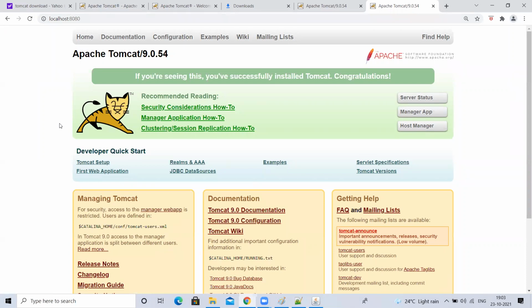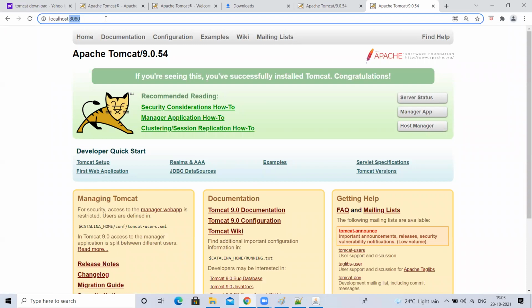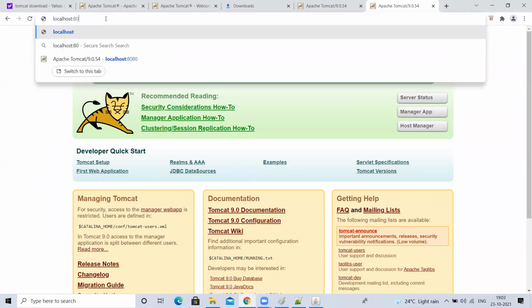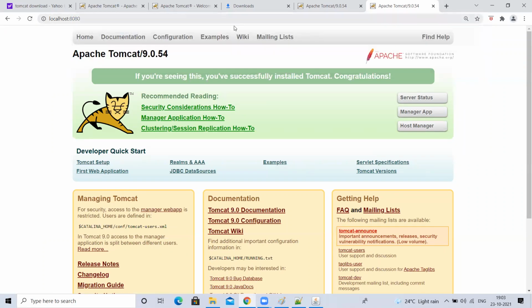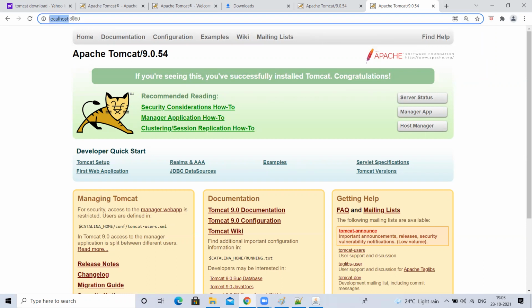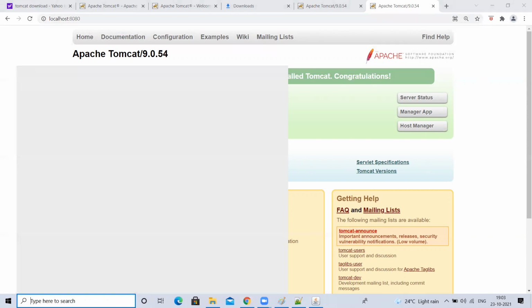HTTP. What is the default port number? Not 80, okay, we'll see that later. For now, I'm accessing with 8080. So now you may get one question: what is this localhost? We know HTTP, because I want to access this application through the internet, so I use the HTTP protocol. But what is this localhost and 8080? Yes, try to understand this.